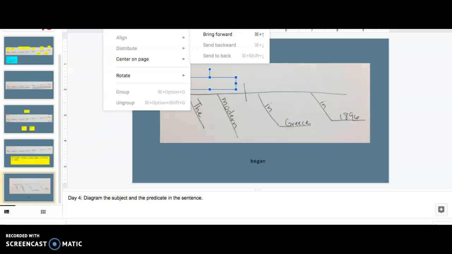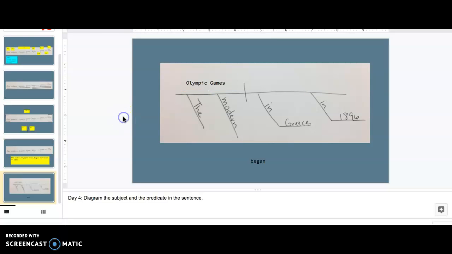I'm going to go ahead and just move that to the front. There we go. So it's going to go on the left, and I'll need to do the same thing here. Arrange, order, bring to the front. Okay, so our simple subject goes right there.